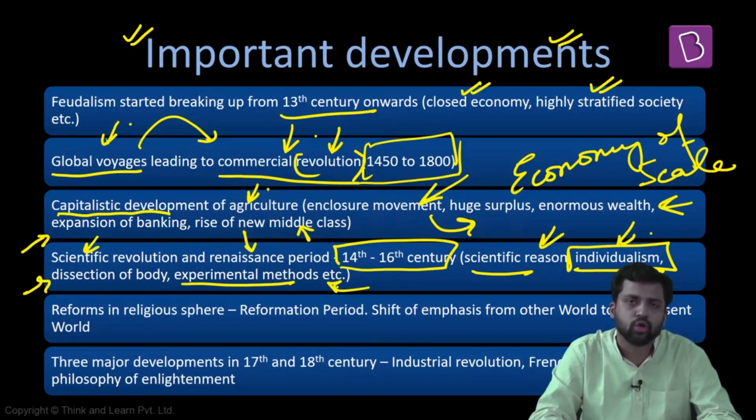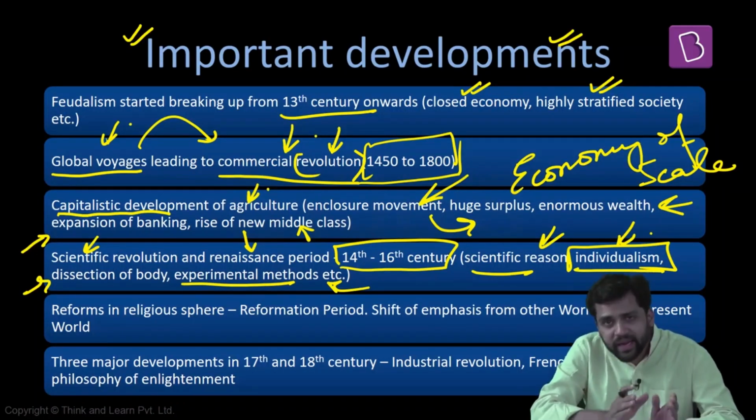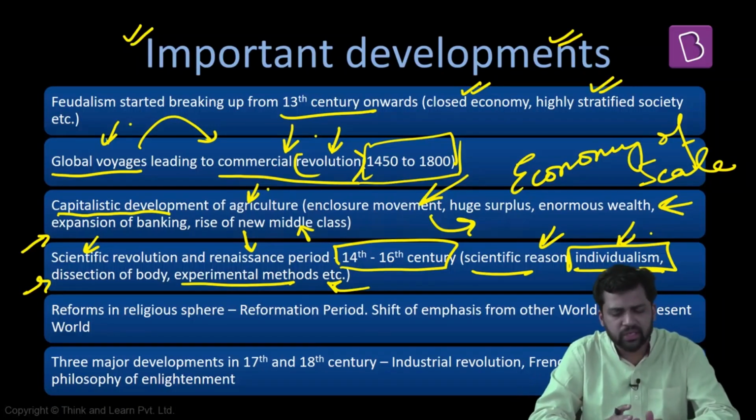So experimental methods also impact sociology. The scientific revolution and Renaissance during the 14th to 16th century changed the way we view society, the way we view the individual, the way we view science. And again, it indirectly impacts sociology later. When we discuss the scientific revolution and Renaissance period in depth, don't worry about it.